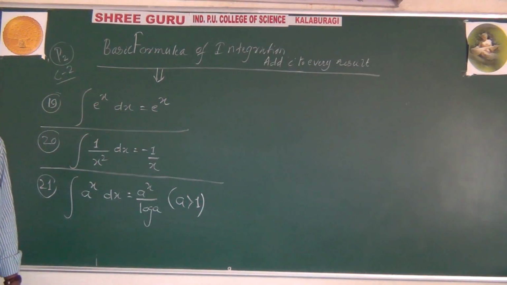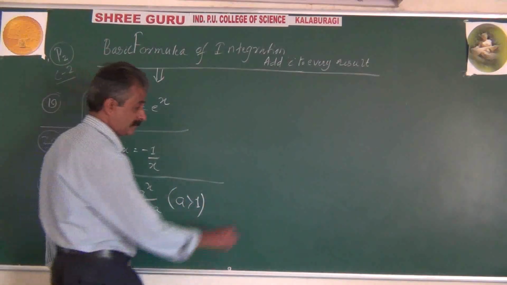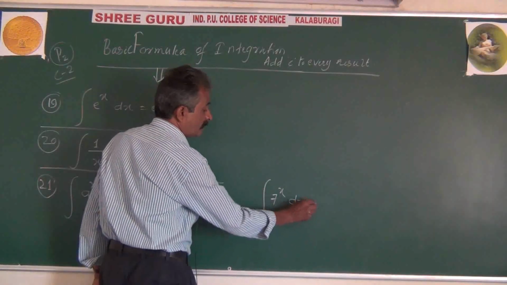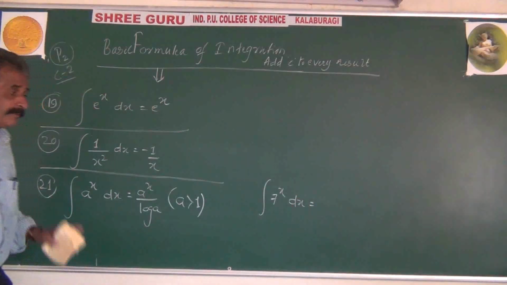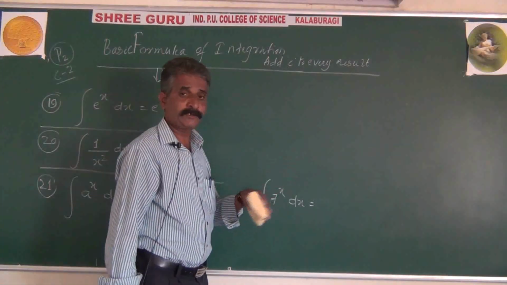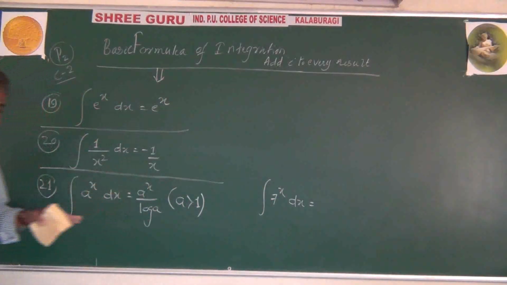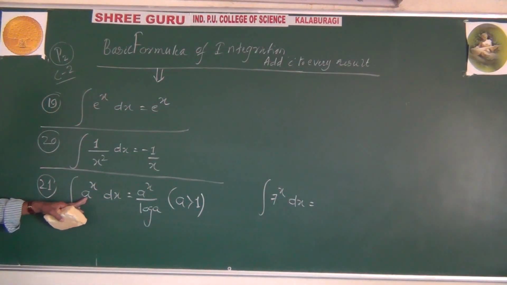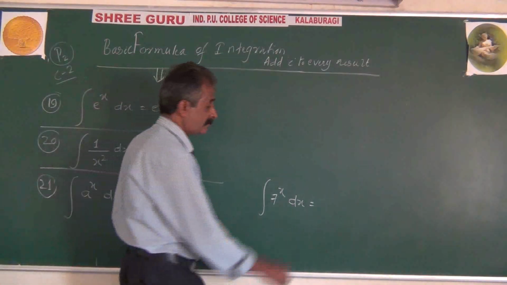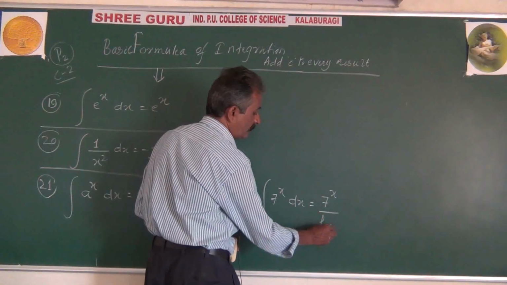Now, for example, suppose in future problems you get something like this. What's the integration of 7 power x? You are integrating, not differentiating. If you were differentiating, the answer would be 7 power x into log 7. But we are now in integration. According to that, integration of a power x is a power x by log a. So integration of 7 power x will be 7 power x divided by log 7.